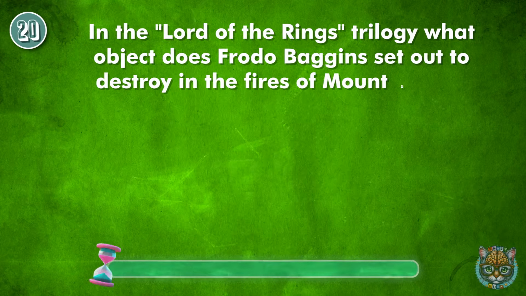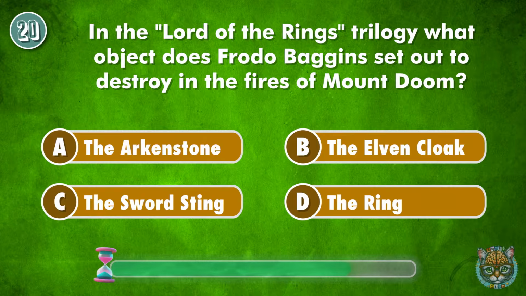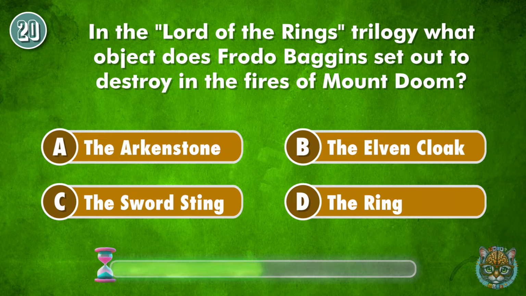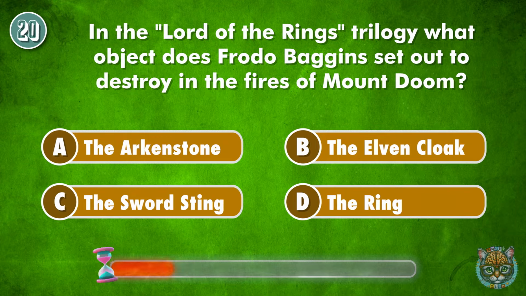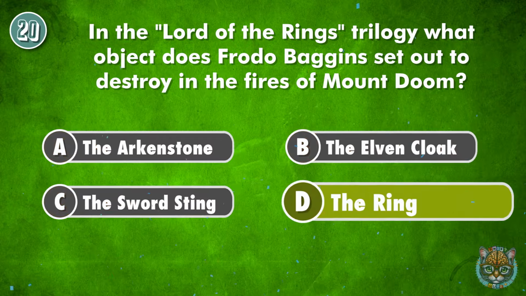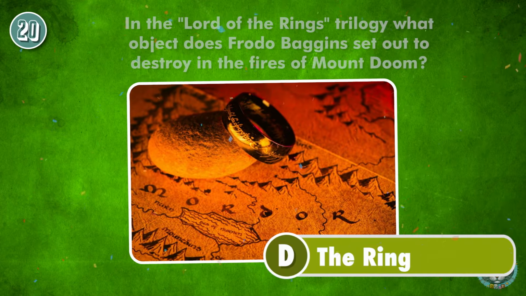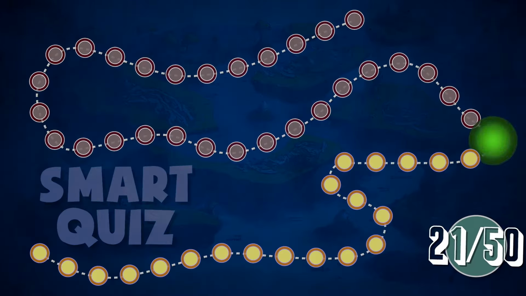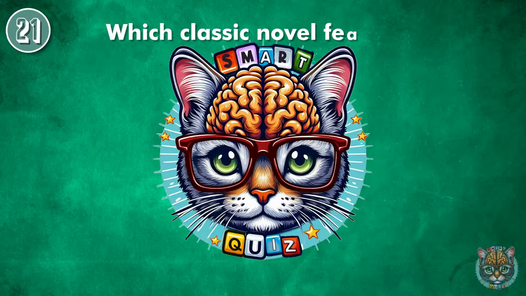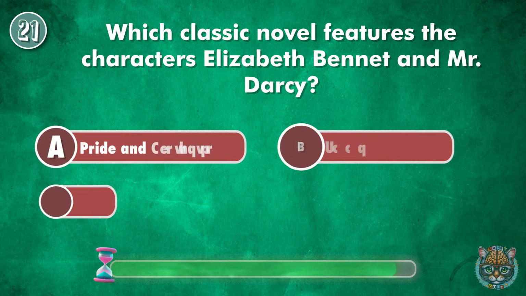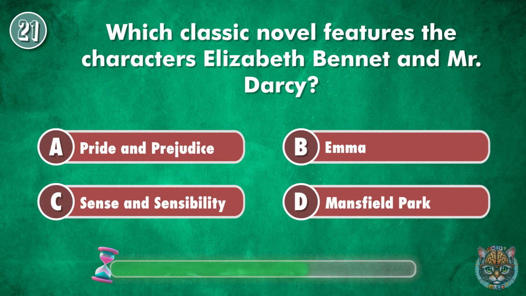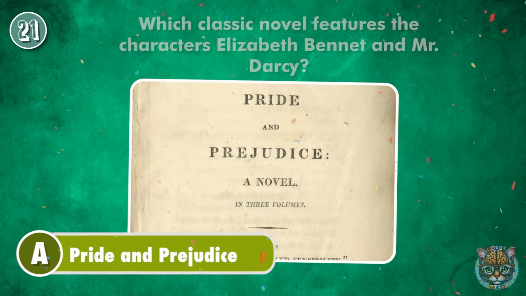In the Lord of the Rings trilogy, what object does Frodo Baggins set out to destroy in the fires of Mount Doom? The ring. Which classic novel features the characters Elizabeth Bennet and Mr. Darcy? Pride and Prejudice.